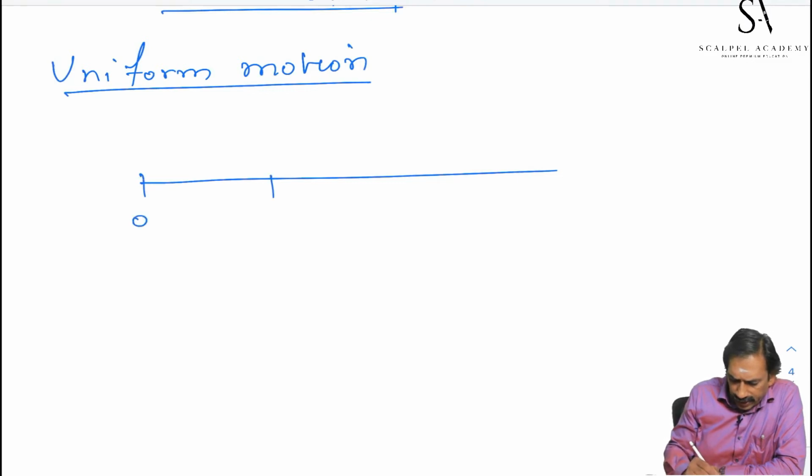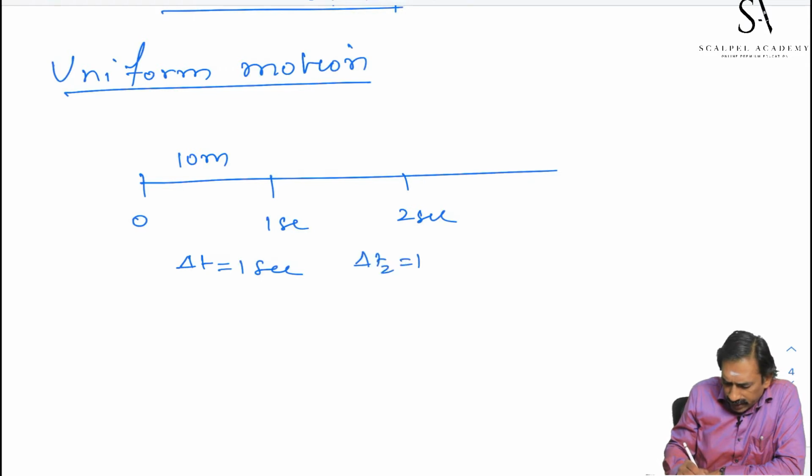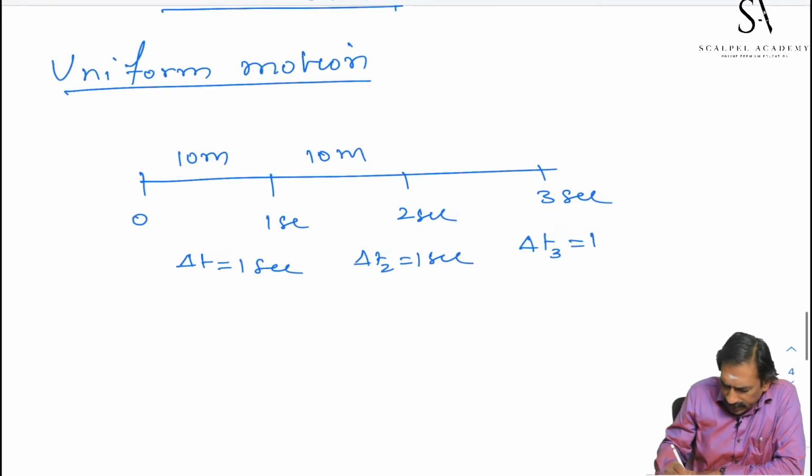0 to 1 second, interval is 1 second. Here the particle covers 10 meter. 1 to 2 second, here also interval 1 second. Here the particle covers 10 meter. 2 to 3 second, again interval is 1 second.